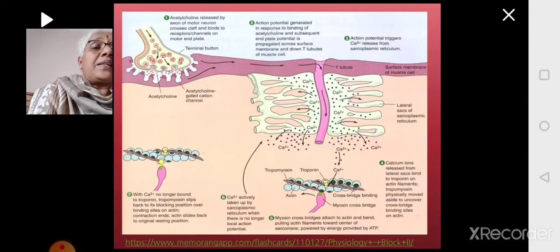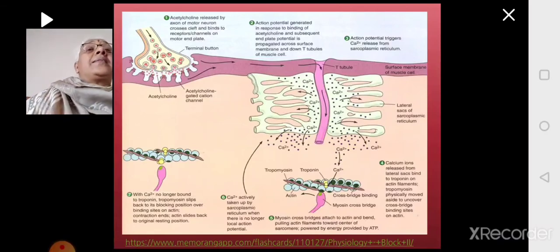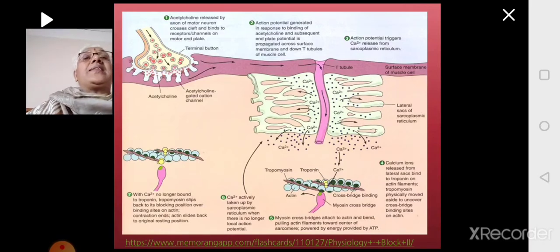So the two terminal cisternae with one T-tubule is called a triad, and the sarcoplasmic reticulum is the storehouse of calcium ions. Once the nerve impulse passes through the T-tubules, it will activate the sarcoplasmic reticulum, which in turn will start releasing calcium ions.